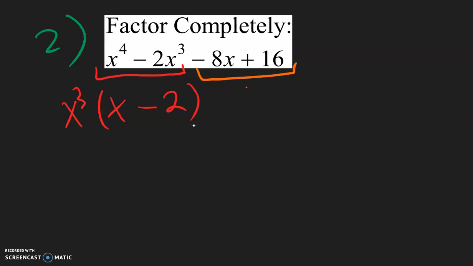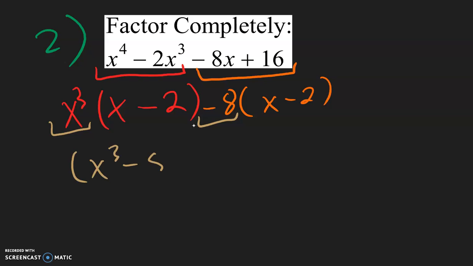And then for the second group, we will also have this x minus 2 inside the parentheses. So to get -8, I need to multiply the second parentheses by -8. Now to double check, -8 multiplied with x is -8x, and -8 multiplied with -2 is +16. So everything there checks out. So here we have x cubed minus 8. That's the first factor, x cubed minus 8. And then the second factor is going to be x minus 2.